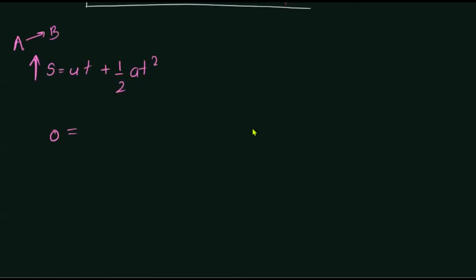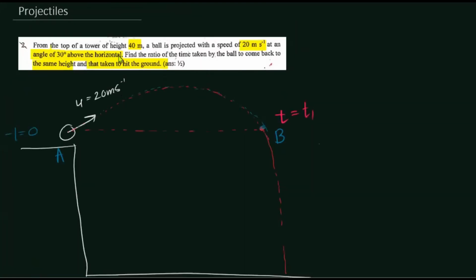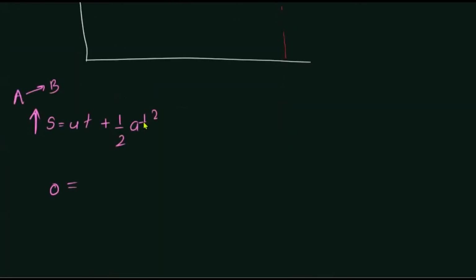What is the initial velocity? They have given the angle, yes, this is 30 degrees. The initial velocity is 20 sine 30, and the time taken is t1.